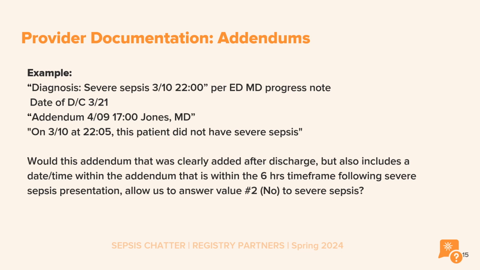So if we must use the addendum date and time that the addendum was added to the note, then the outcome will be completely different than if we can use the additional documentation within that addendum that indicates severe sepsis was not present at 22:05. So which date and time do we attach to the documentation of no severe sepsis?